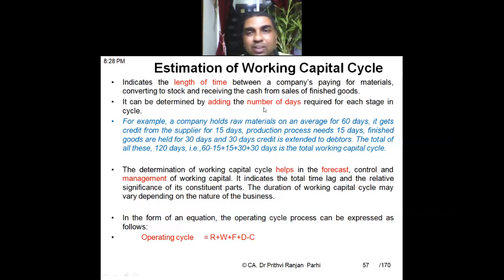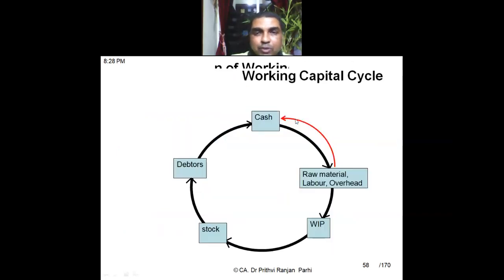We'll add the number of days required at each stage of the cycle. Suppose, let me show you, this is the cycle. Let us say some days are required from paying cash to raw material. For converting cash to raw material, some time will be required, is it not? So let us say this is 60 days. Then for converting this raw material to WIP, some time will be required.